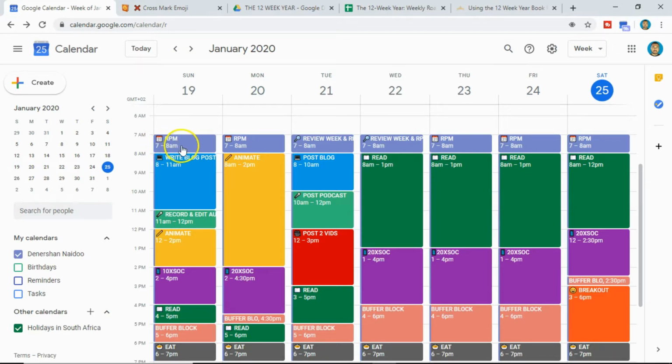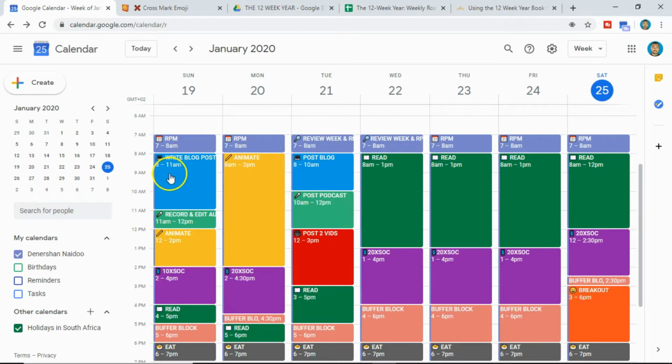From 7 to 8 you do your morning routine. You do that every day and it all has the same color that denotes that time. Then you write your blog post from 8 to 11 a.m. That has its own color block. Anything dealing with blog post has a light blue color. Here I write my blog and on Tuesdays I post it.